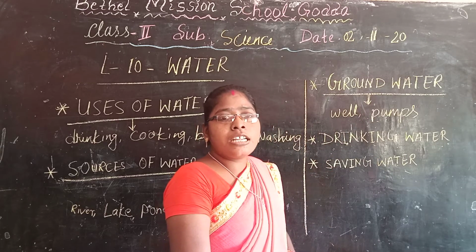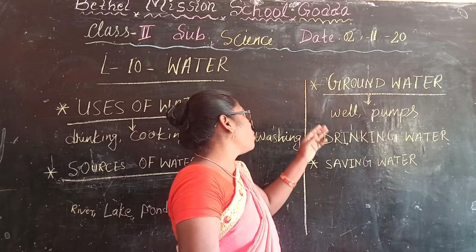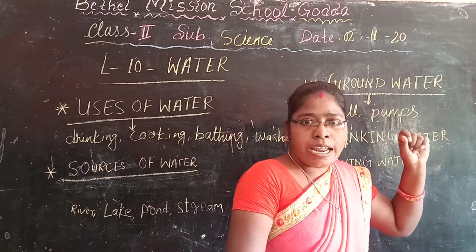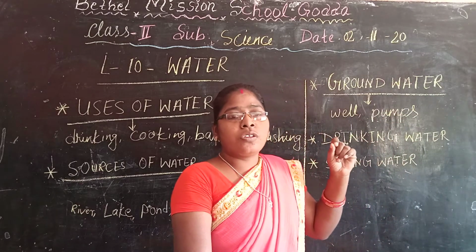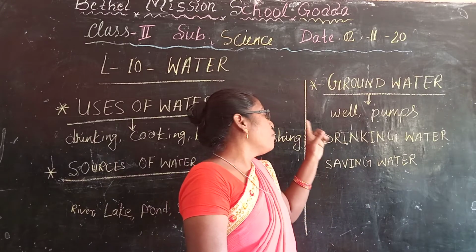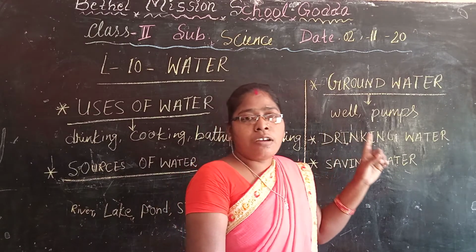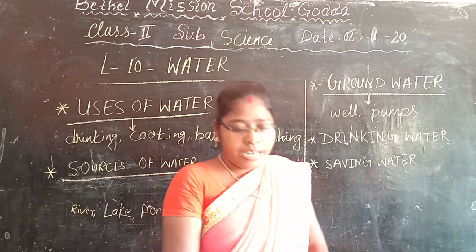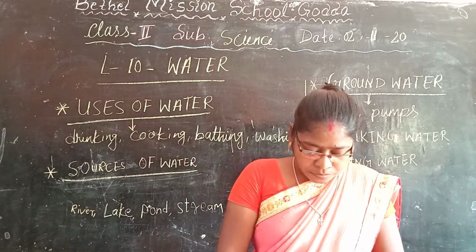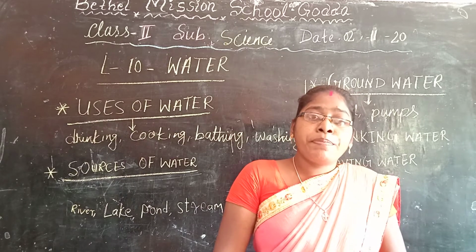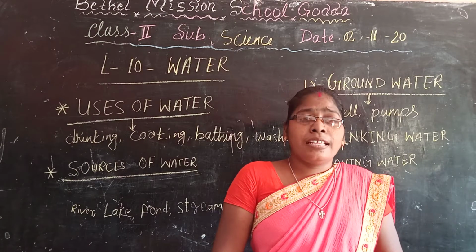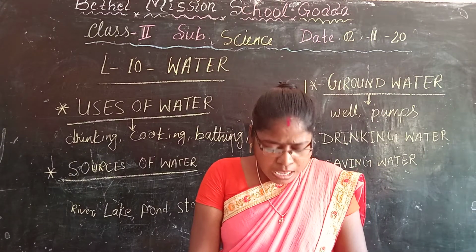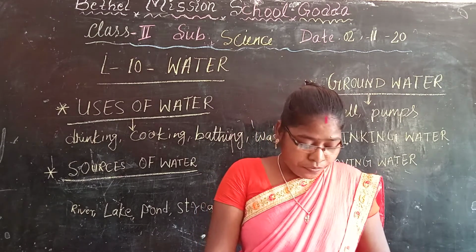And this water we can draw through wells and hand pumps, isn't it? So, we can take underground water by wells and hand pumps. Children, people build canals and dams to reserve the surface water.